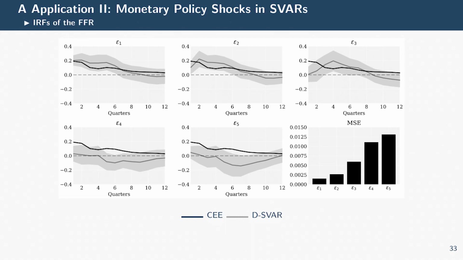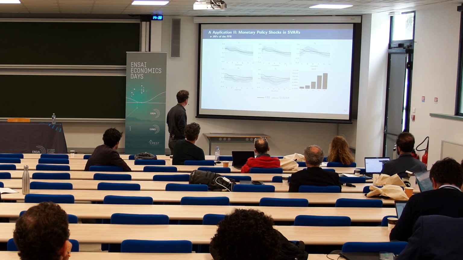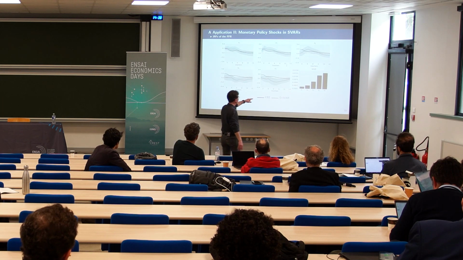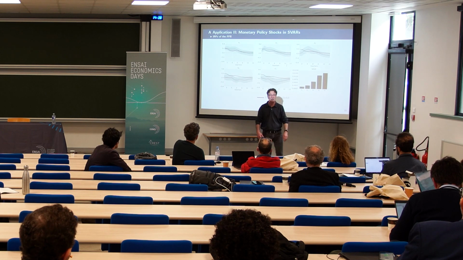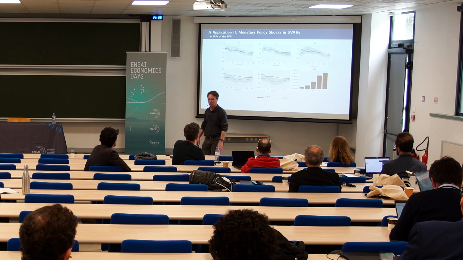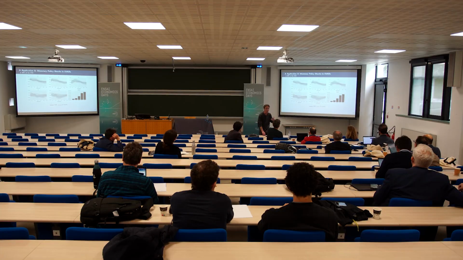And we rank them in ascending order in terms of discrepancy. You see that a shock that we label epsilon 1 looks very close to your shock. In terms of mean square error, the others are less and less good candidates. So let me continue with a fair exercise. Let me select epsilon 1.